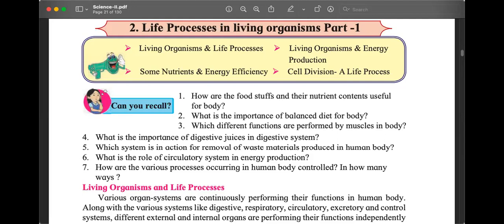It's the transport system. Blood carries oxygen to different parts of the body, to different cells of the body, so that they can break down the food and produce energy. Without blood, oxygen will not reach the cells and respiration will not be possible. See the connection between circulatory system and respiratory system. Question number 7, we already discussed nervous system and the chemical coordination system.